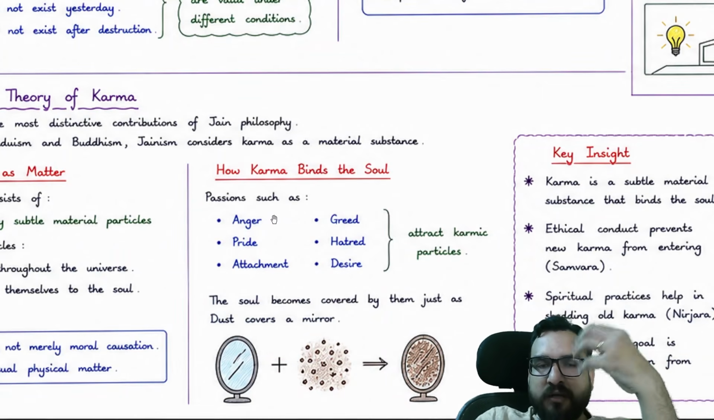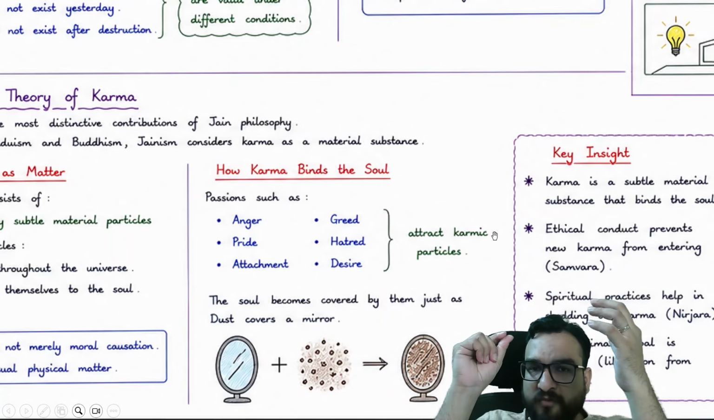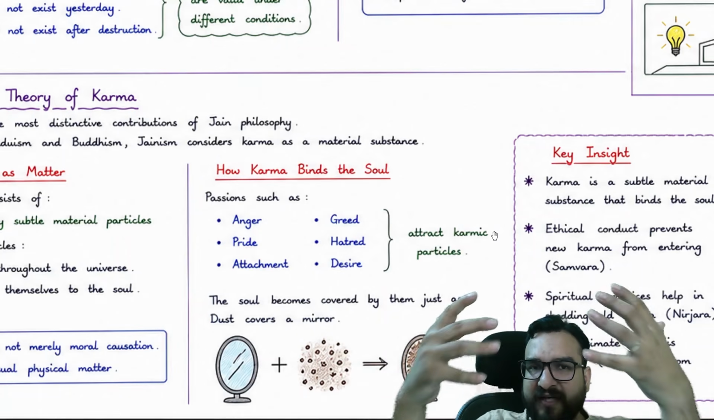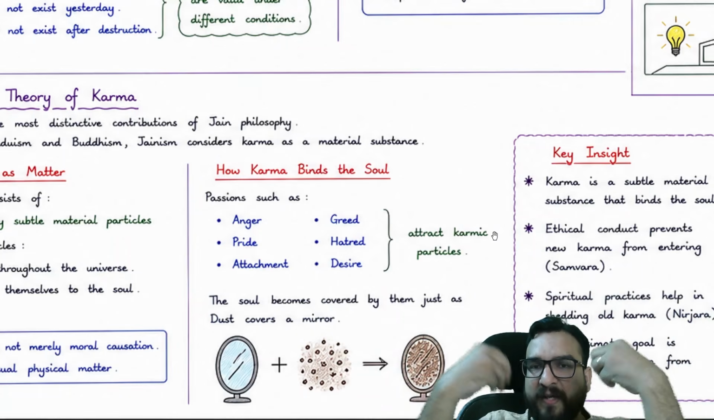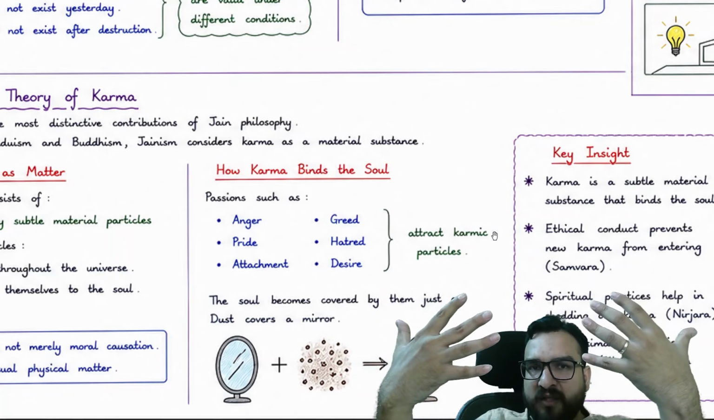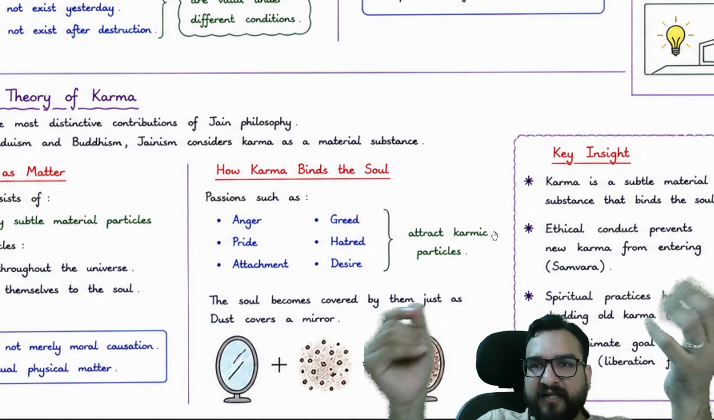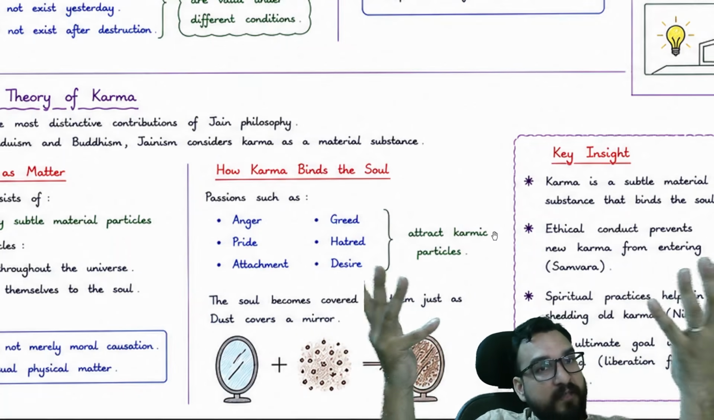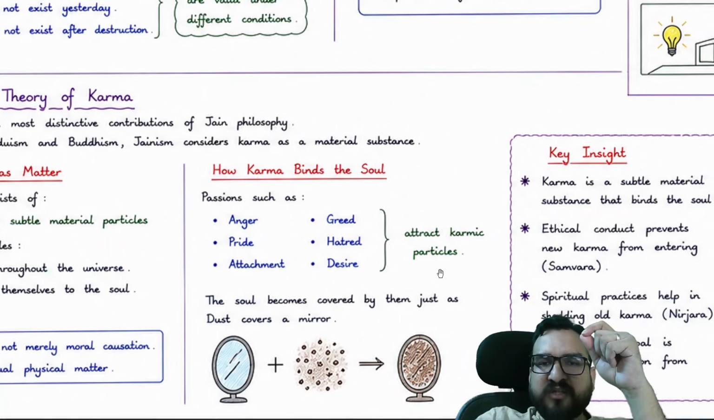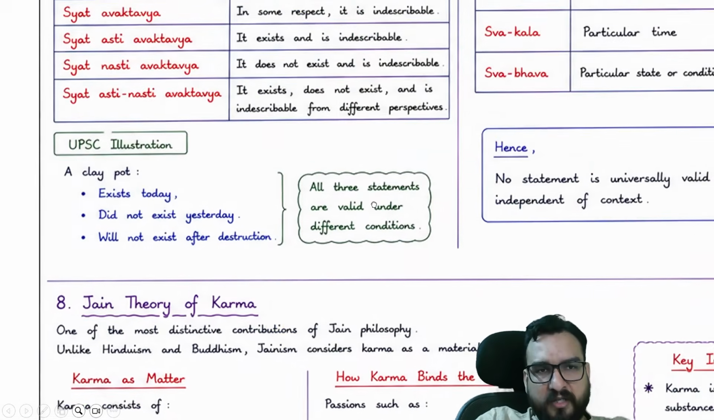Passions such as anger, pride, attachment, greed, hatred, desire attract karmic particles. So these might be some very minute particles, and when you are getting all these passions, then these particles might be attracting your soul, and that is why we say there is a vibe, there is energy, right? And energy is not made out of nothing, it has some particles, right? Maybe they might be right, who knows. The soul becomes covered by them just as dust covers a mirror over here, guys. So what a beautiful explanation you will be finding under Jaina's theory of karma, right?